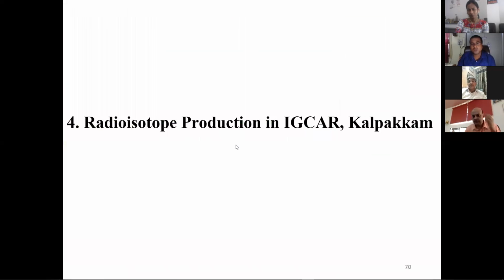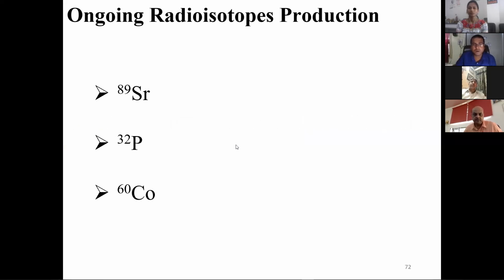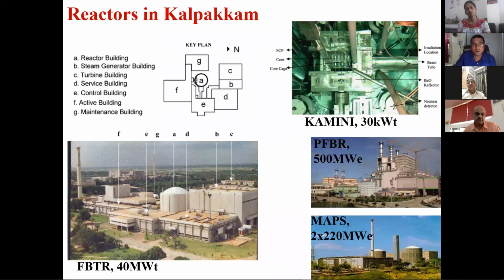Now I'll come to the work that we are doing at IGCAR Kalpakkam. We have research reactors in our center. We have the Fast Breeder Test Reactor, India's only fast reactor, which is a test reactor, and there is a thermal reactor, Kamini, and PFBR.